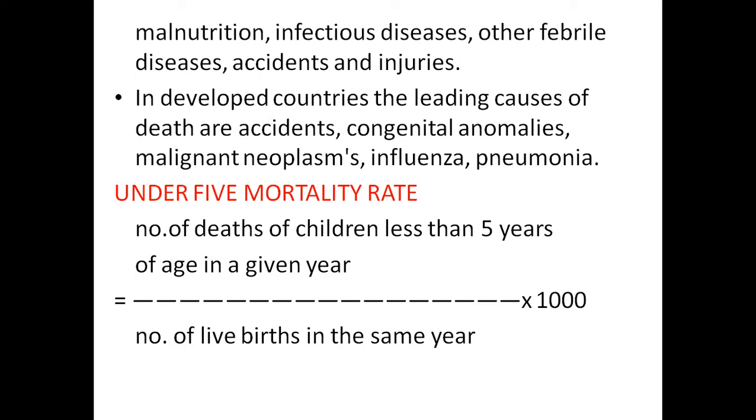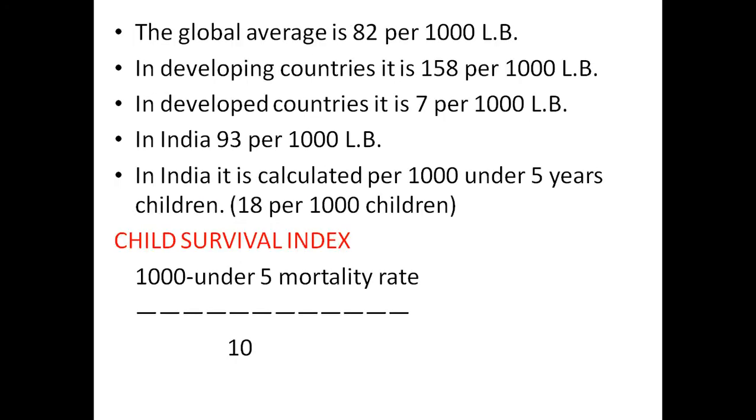Okay, under 5 mortality rate. That is the number of deaths of children less than 5 years of age by the number of live births in 2000. Globally, on average, it was 82 per thousand live births, whereas in developing countries it is 158 per thousand live births, and in developed countries 7 per thousand live births. In India, it was 93 per thousand live births, and now it is 88 per thousand live births.